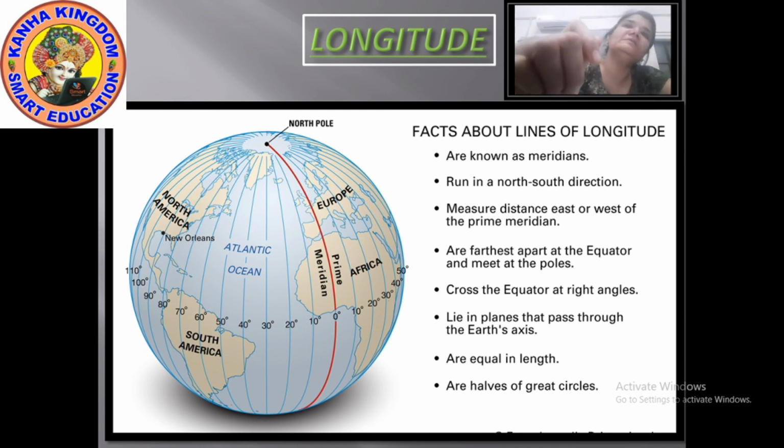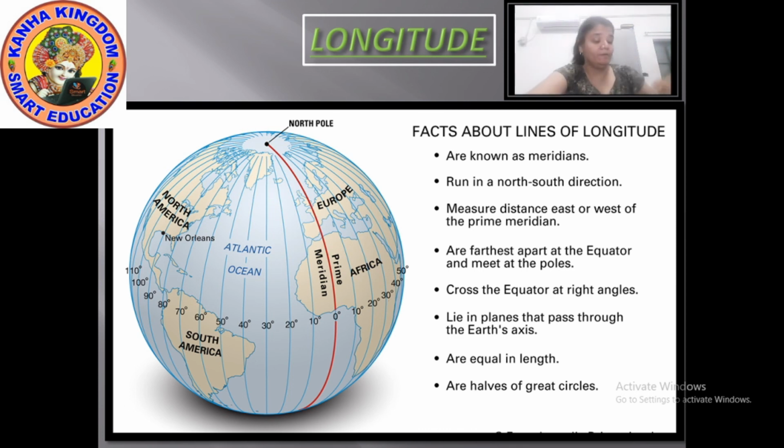You can also see one red line going through, dividing the earth again into two halves, giving two hemispheres, the eastern hemisphere and the western hemisphere. That line which divides the earth into two halves vertically is known as the prime meridian. These are the lines of longitude which go from pole to pole, from the north pole to the south pole.